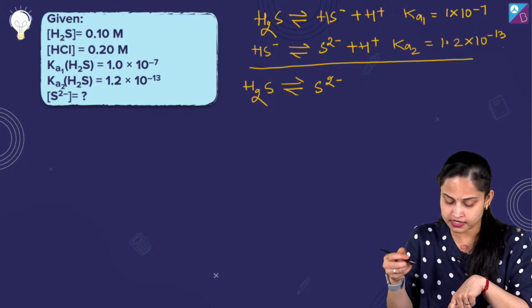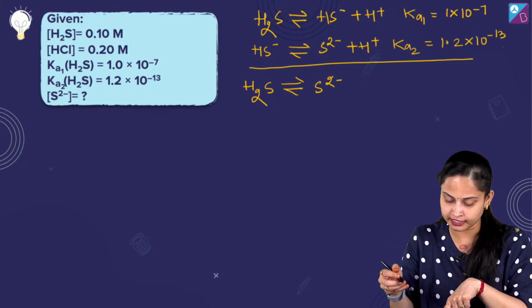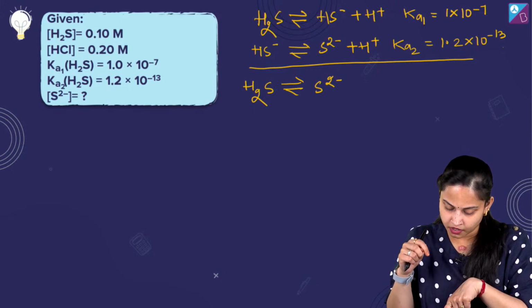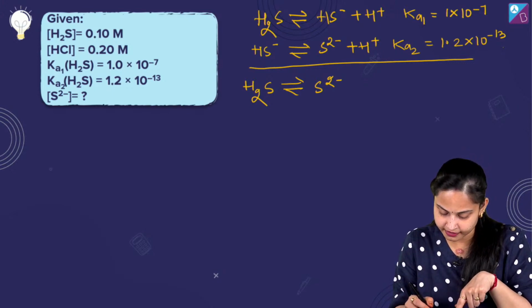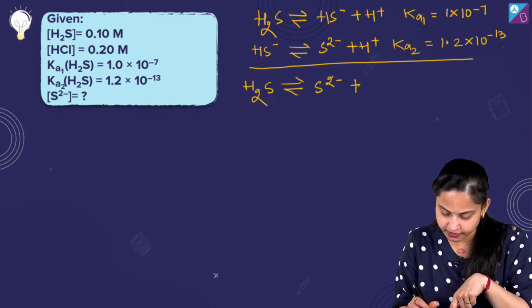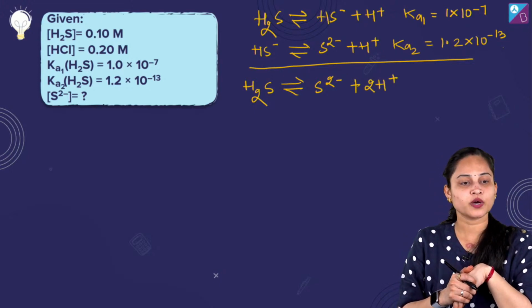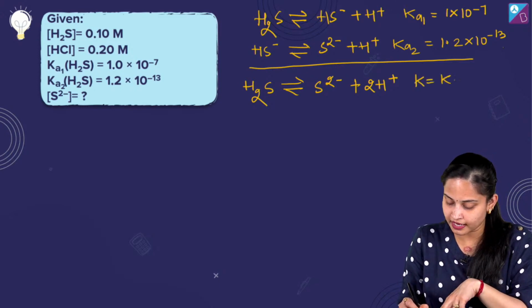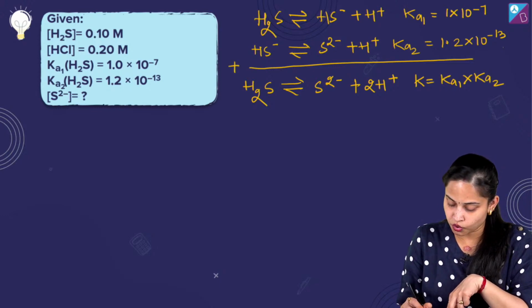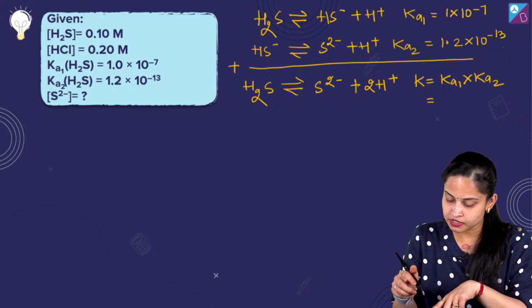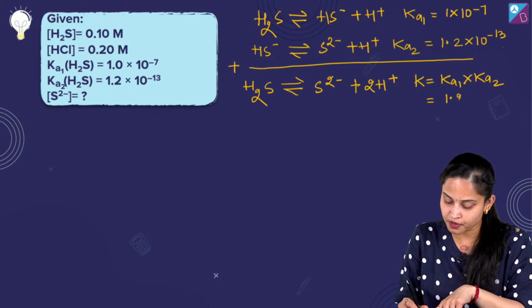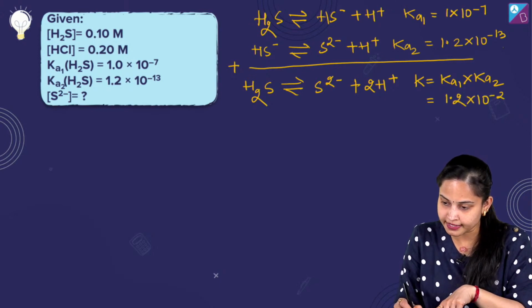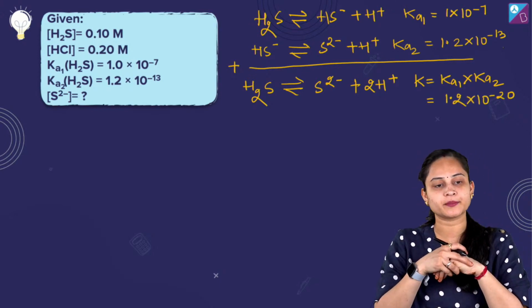Now H2S is actually giving me S2 negative, we have been adding it up. Twice of H positive I am going to get. So K will be equal to Ka1 into Ka2 since I added it. So it's 1.2 into 10⁻²⁰, that is what I am going to get.